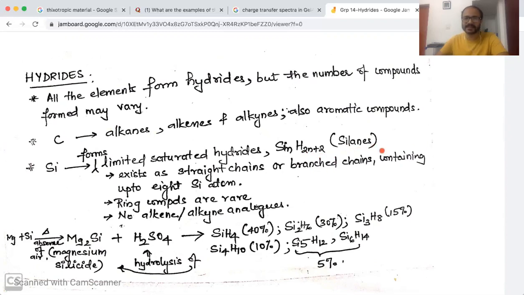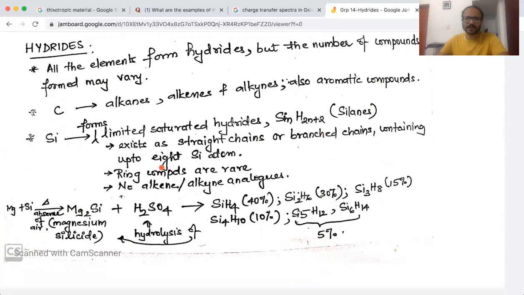Like alkanes, synonymously we call them silanes here. But usually the connectivity between the silicon atoms can be up to 8 silicon atoms. Higher than that is usually not much known. That is again because of the lower catenation property of silicon in comparison to carbon.